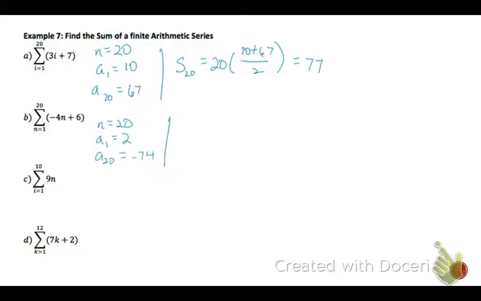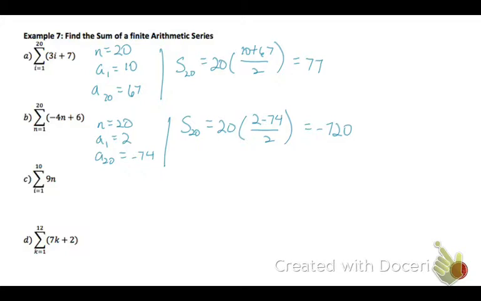And then the last term, the 20th term, I plug in 20, get -80 plus 6, or -74. So using the formula, the sum of the 20 terms in this arithmetic series is 20 times 2 minus 74 divided by 2, which will give us -720. And yes, sometimes the sum of our series are negative.